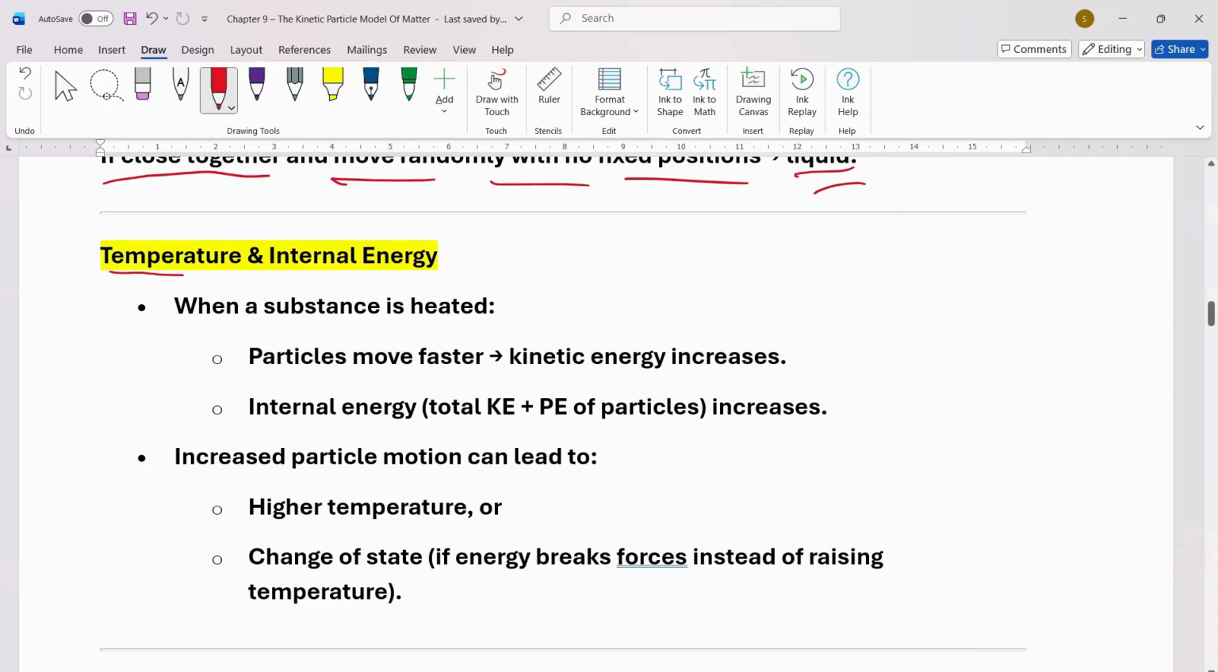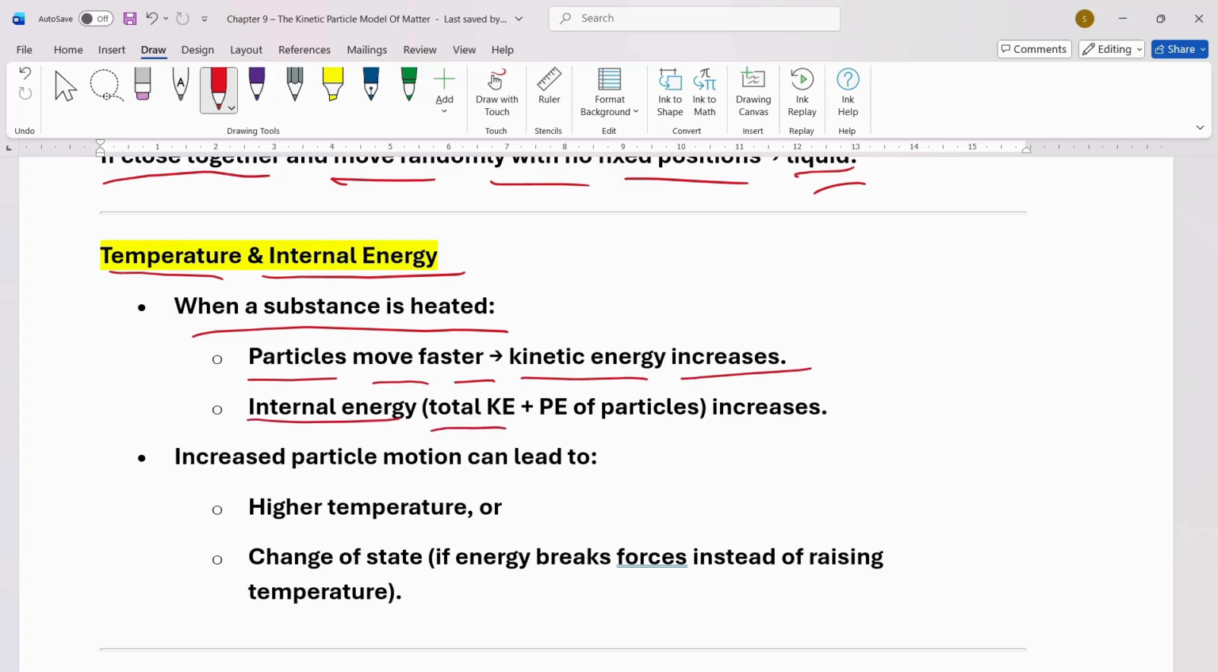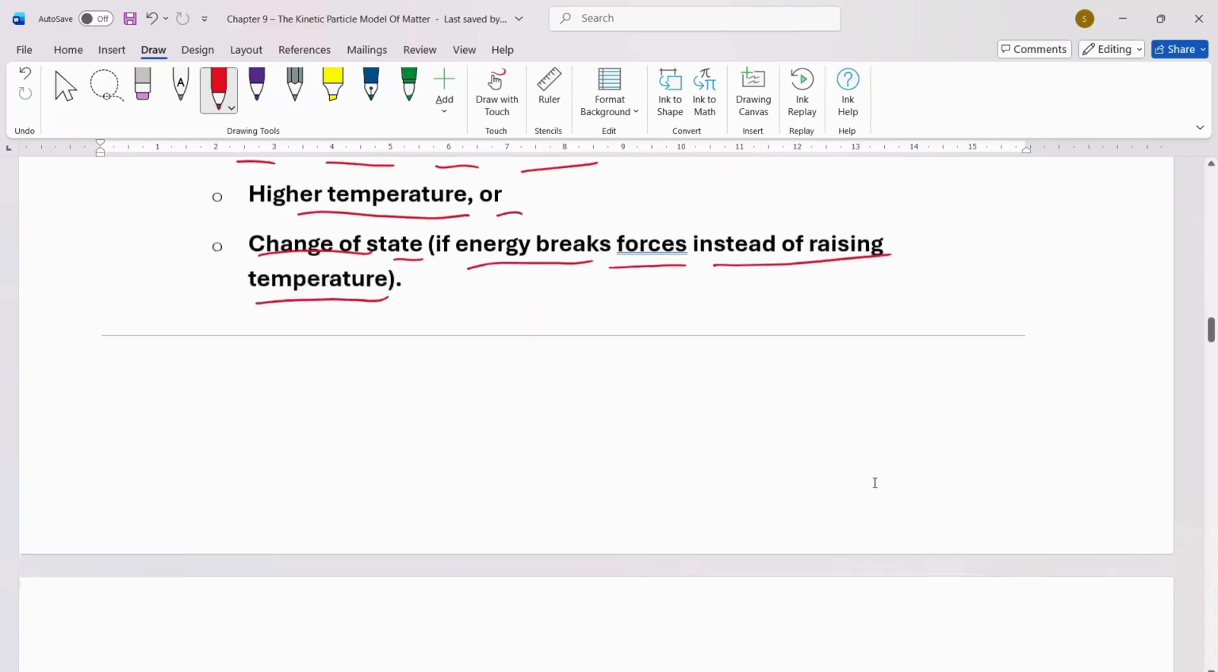Now let's talk about temperature and internal energy. When a substance is heated, particles move faster. So kinetic energy increases. Internal energy is equal to total kinetic energy plus potential energy of particles, that also increases. Increased particle motion can lead to higher temperatures or change of state if energy breaks forces instead of raising temperature.